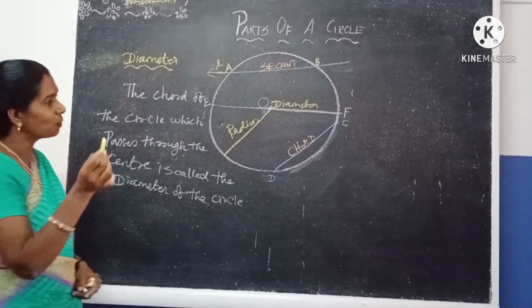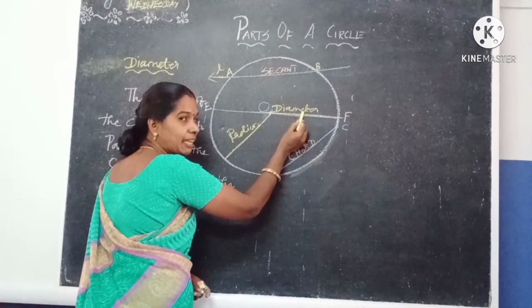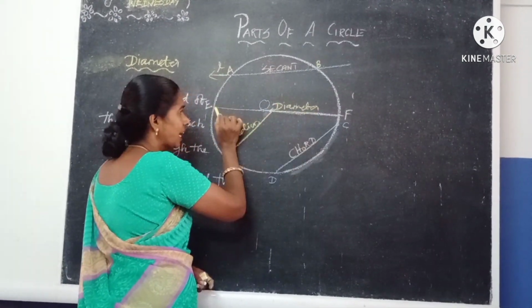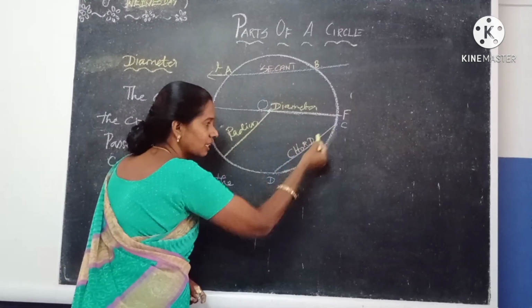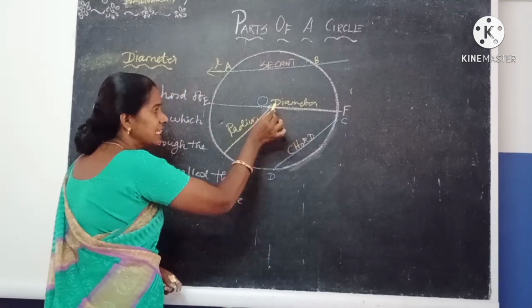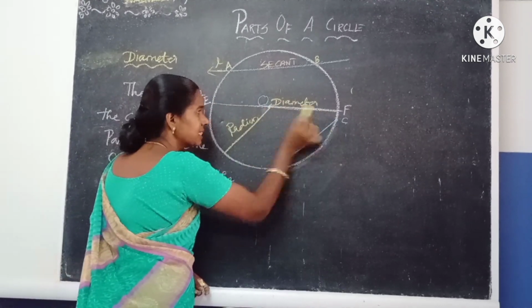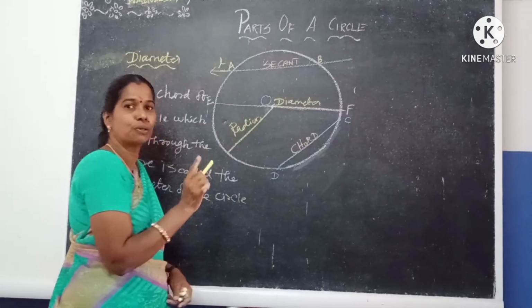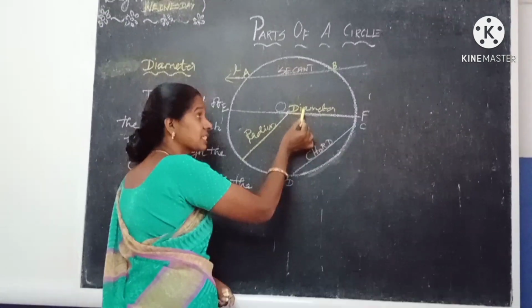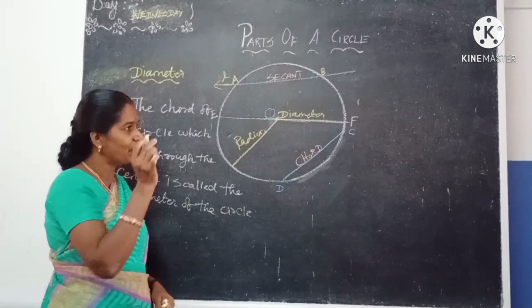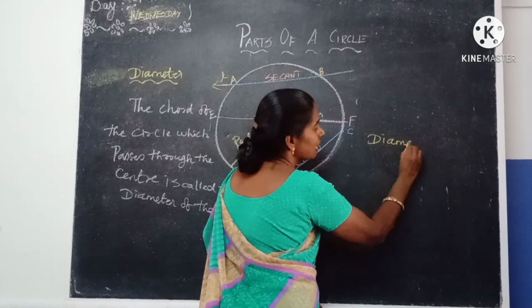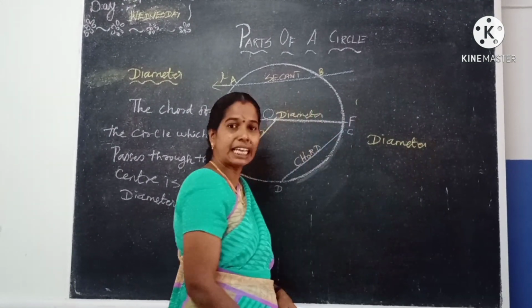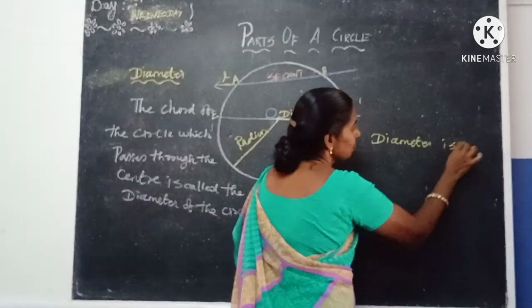So a line joining 2 points on the circle is called what? Sorry, a chord. A line that joins any 2 points on the circle is called a chord. As well as this line joining 2 points and passing through the center also. Therefore, what is the special name of this line? Diameter. So we can say diameter is the longest chord of the circle.